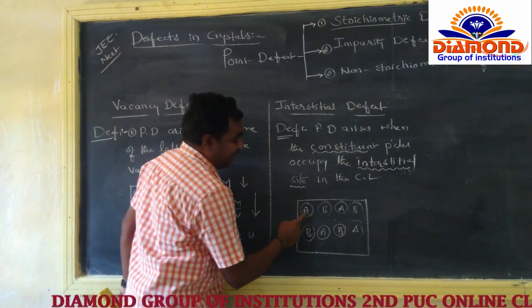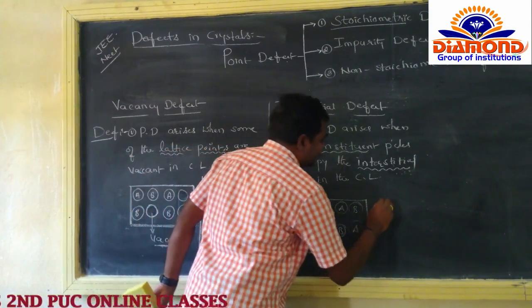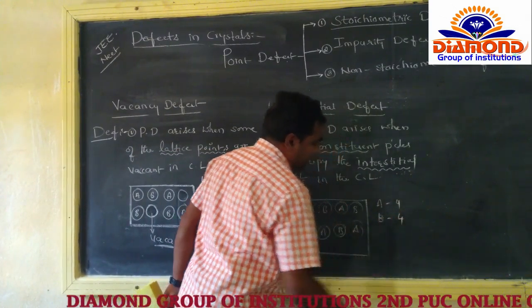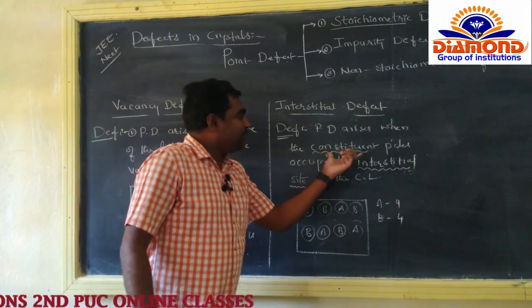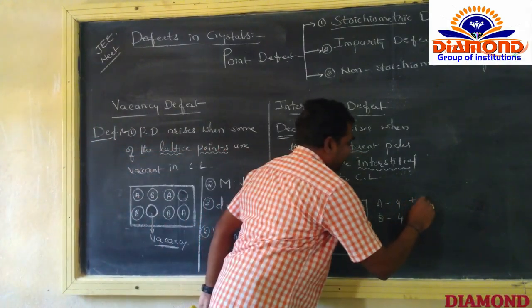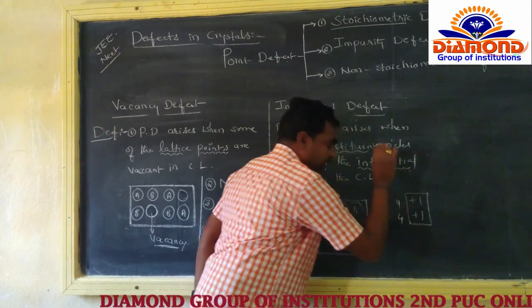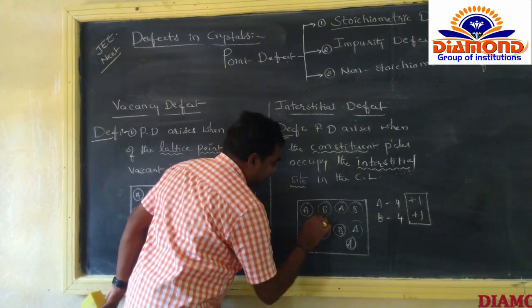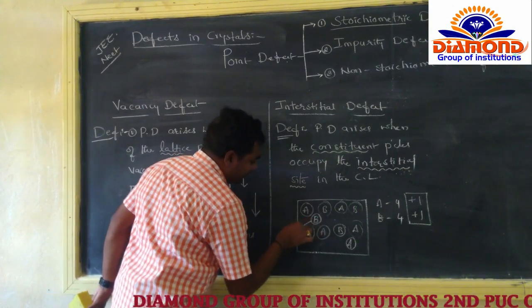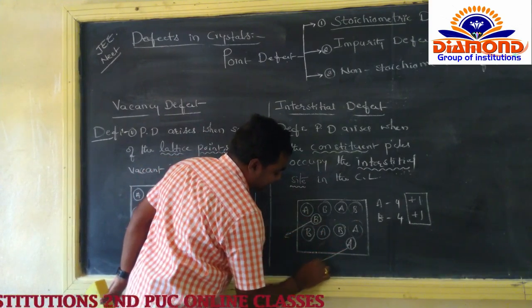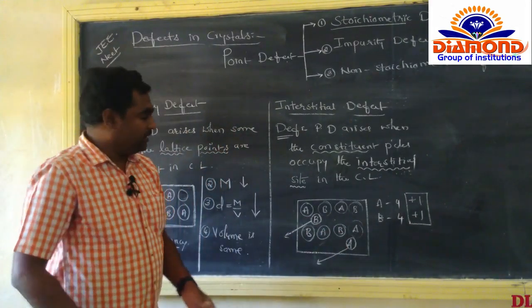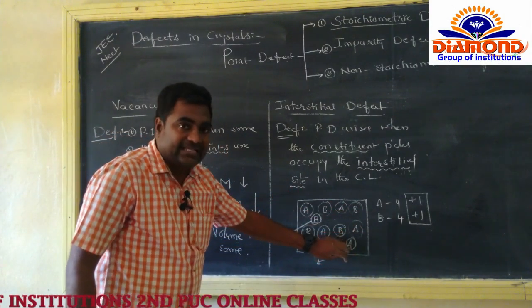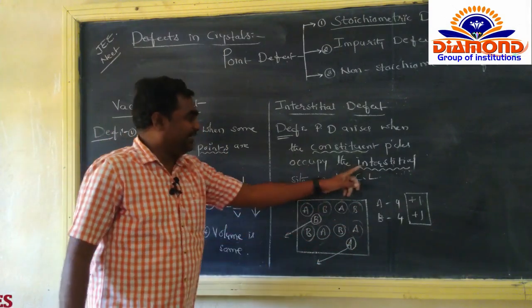That means, हमको total कितना number of A's है, मां? So here 4 number of A's and 4 number of B's are there. So here the extra number of atoms are there. So 1 atom plus 1 atom, 1 additionally taken. So this is called the interstitial site. The empty space, समझो, that is called the interstitial site.